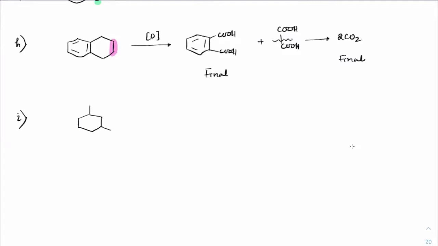So in case we have two methyl groups meta to each other, on oxidation we will get COOH, COOH, right? So this is called isophthalic acid.